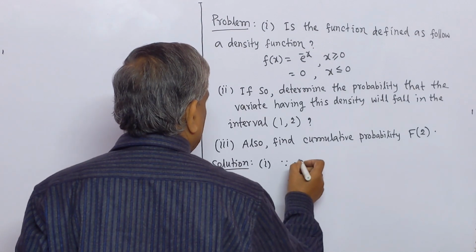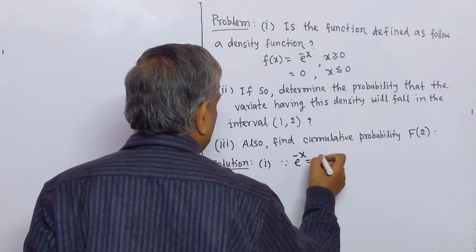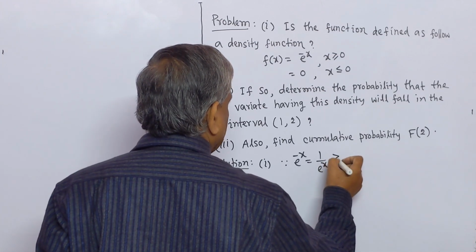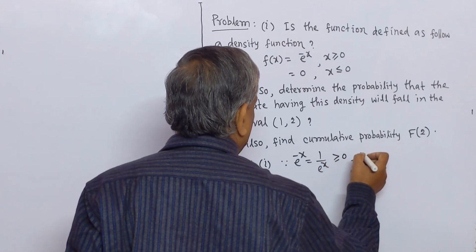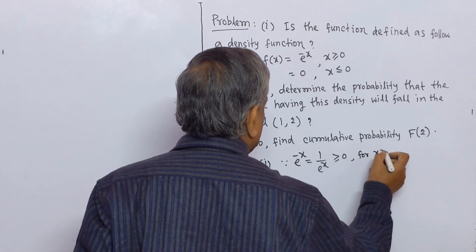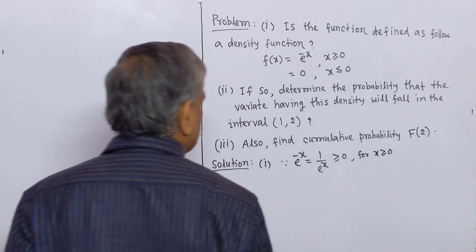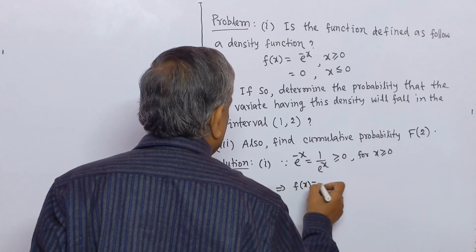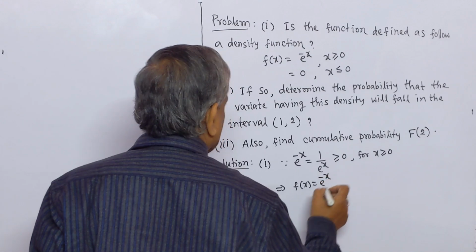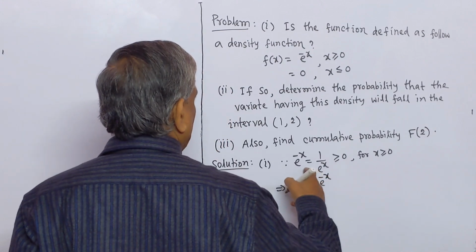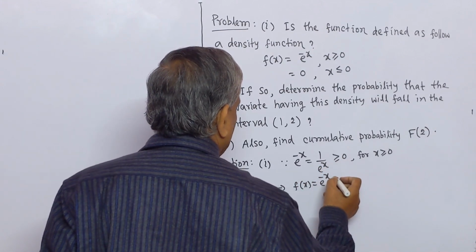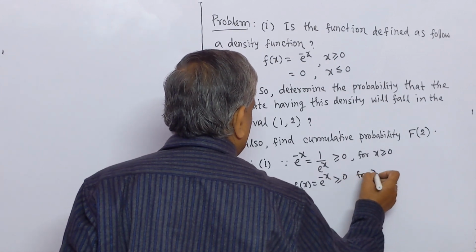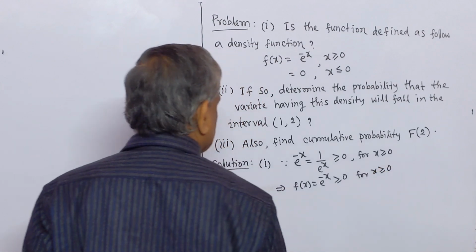Since e to the power minus x equals 1 by e to the power x, and this is greater than or equal to 0 for x greater than or equal to 0, it implies that f(x) equal to e to the power minus x is greater than or equal to 0 for x greater than or equal to 0.